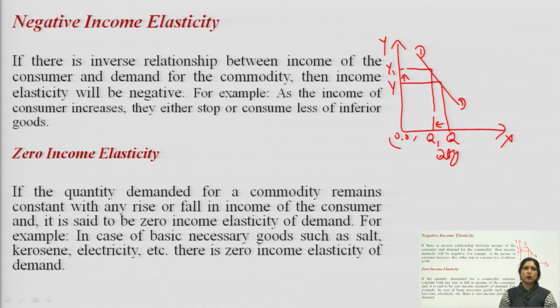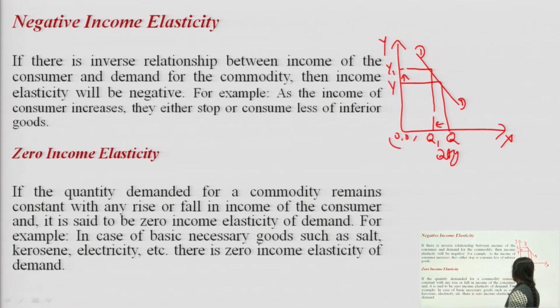Then comes your zero income elasticity. This is the third type of income elasticity we are having. If the quantity demanded for a commodity remain constant with any rise or fall in income of the consumer, then it is said to have a zero income elasticity of demand. For example, in case of basic necessities like your salt, kerosene, there is a zero elasticity. It means your demand does not change with the change in income. It will remain same, whatever be the income, whether it increase or decrease, your demand will remain same.